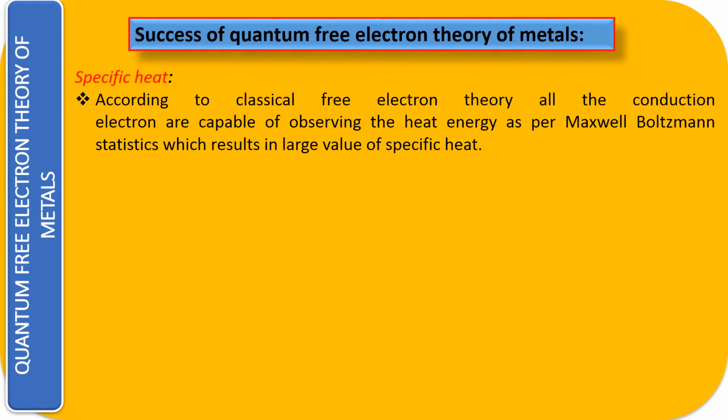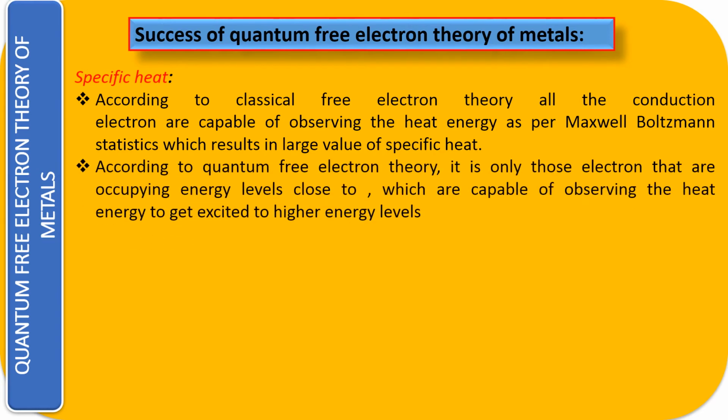So we had already seen that in the classical theory the specific heat was very large, but practically the specific heat of the electron is in the order of 10 to the minus 4 into R into T. But in the classical theory it was a very high value. So how can we satisfy that?